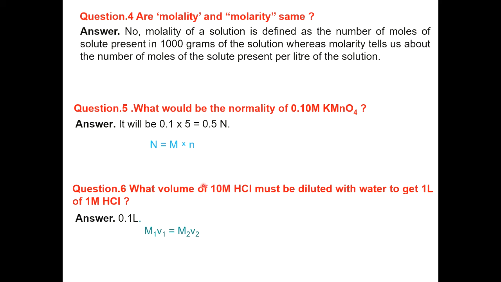M1V1 is for the concentrated HCl and M2V2 is for the diluted HCl. Putting in the values, M1 is 10 into V1 unknown is equal to M2 1 and V2 1. So V1 is equal to 1 divided by 10. The answer is 0.1 liter.